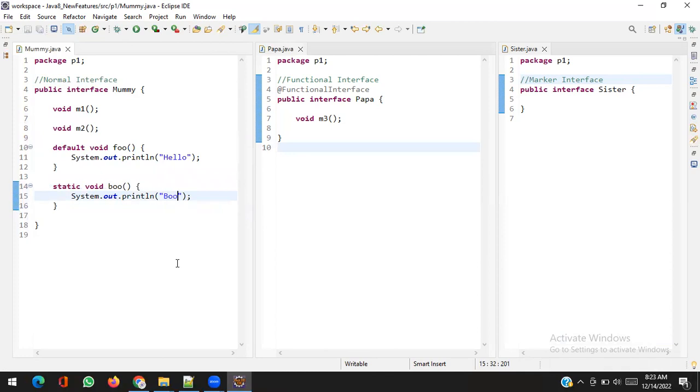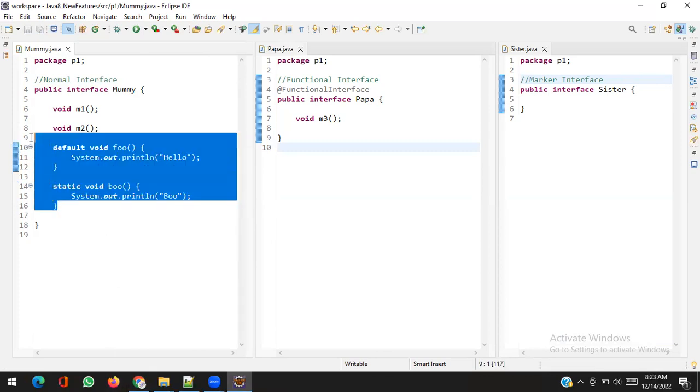From Java 8, you can write a method with a body inside the interface, but the condition is that it should be prefixed with either default or static. Before Java 8 it's not possible at all. So this is called a default method and this is a static method. Basically these are for backward compatibility. They keep changing things and adding functionality in new interfaces as well as existing interfaces, so for this they need this kind of thing.